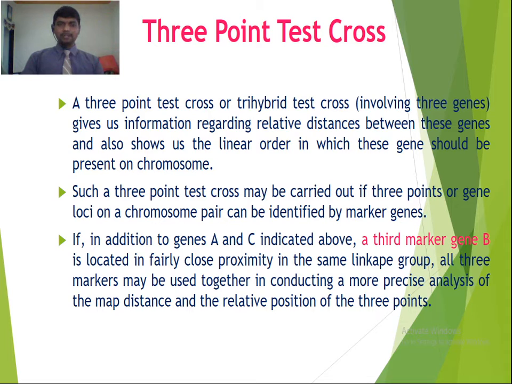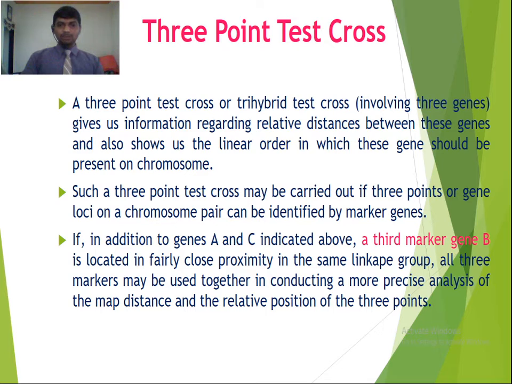So it gives the information regarding the relative distance between the genes, which is also given by the 2-point test cross. It shows the linear order in which these genes should be present. The 2-point test cross does not give the idea regarding the linear order. So it also shows us the linear order in which these genes are present on the chromosome. Such 3-point test crosses should be carried out if 3 points or gene loci on a chromosome pair can be identified by marker genes.